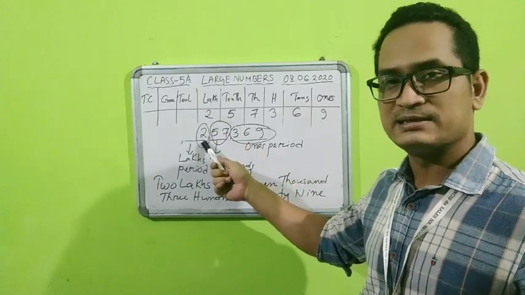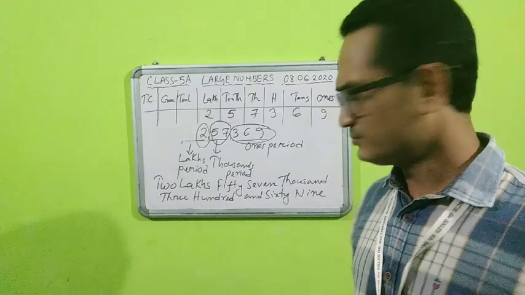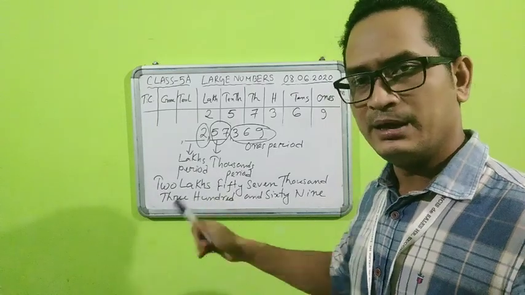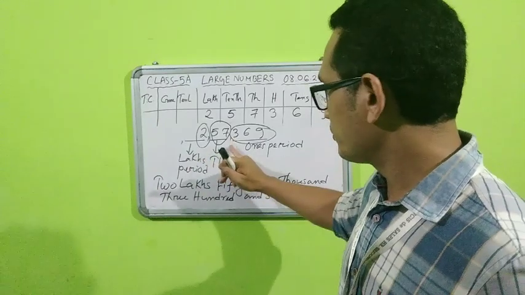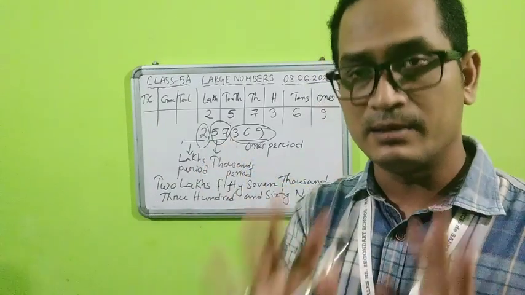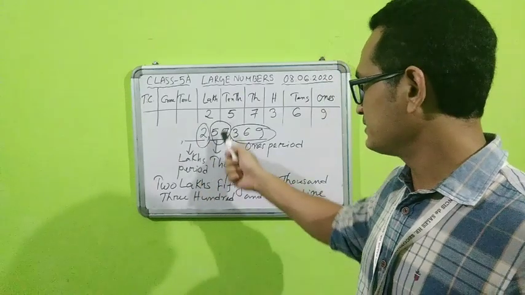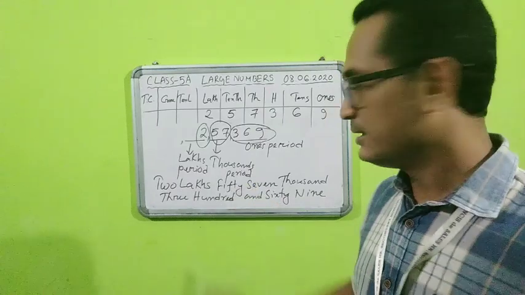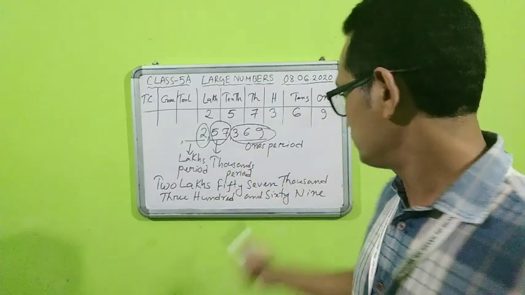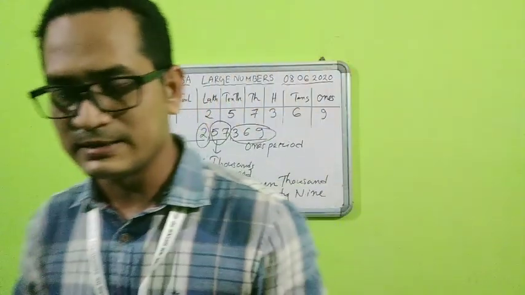Now here, since in the lakhs period 2 is there only, that will be 2 lakhs. But here, students, do not put a comma. In words, when we write, we do not put a comma. We only put a comma when we write in numbers. Fine. So 2 lakhs is there. Then after that, in the thousands category, what is the number? 57. So it will be 57. Then finally 369. So simply write 369, because this we already got in class 3 itself, isn't it?